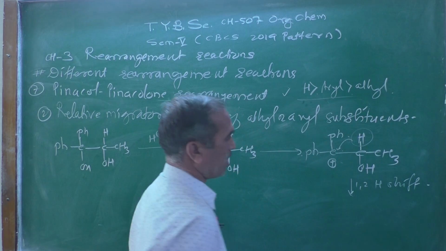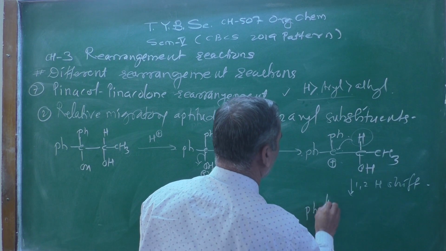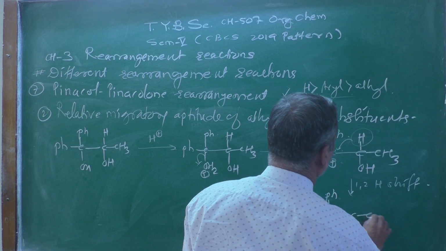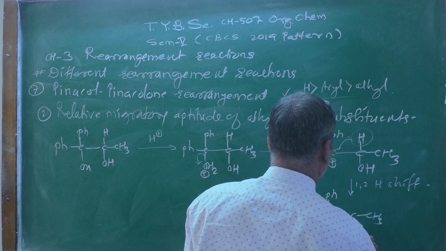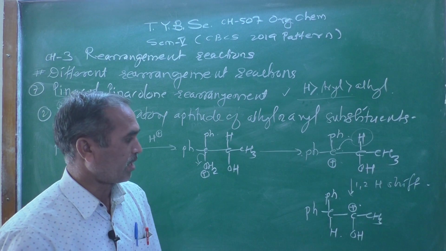And after the 1,2-hydrogen shift, what do you get? You will get Ph, then hydrogen atom here C, CH3, OH, and positive charge comes on that carbon atom.